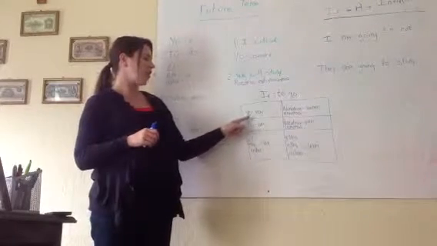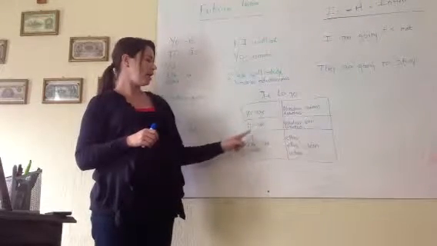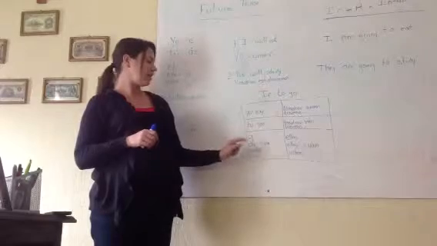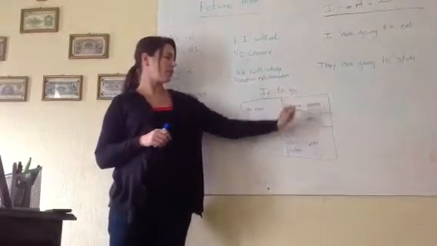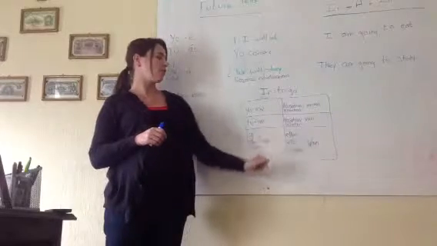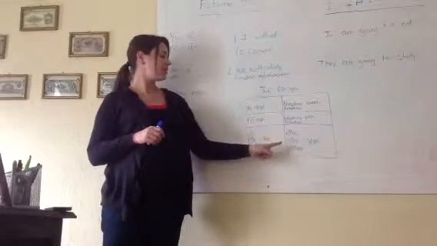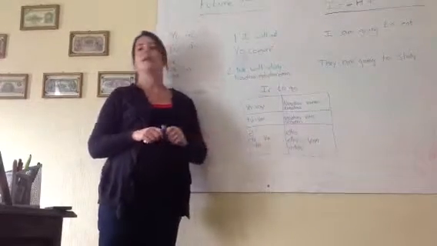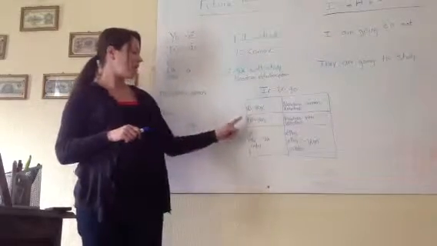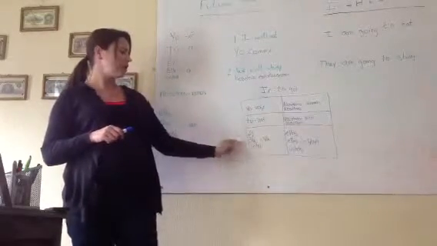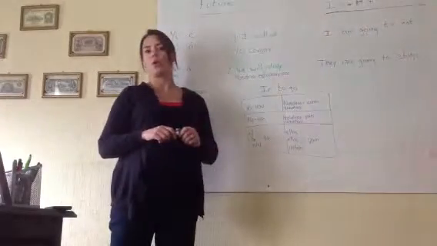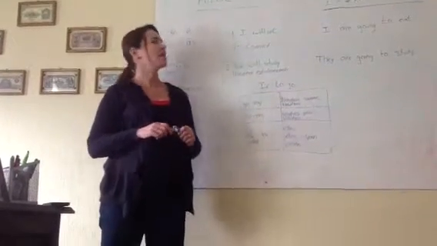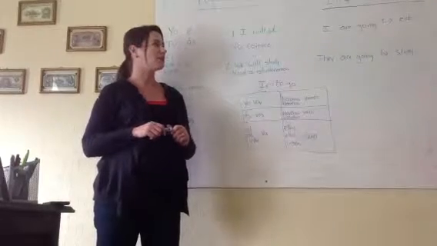The conjugations are yo voy, tú vas, él, ella, usted va, nosotros or nosotras vamos, vosotros or vosotras vais, ellos, ellas, and ustedes van. I go, you go, he, she, or you goes, we go, you all go, they or you all go. Those are the conjugations of ir.